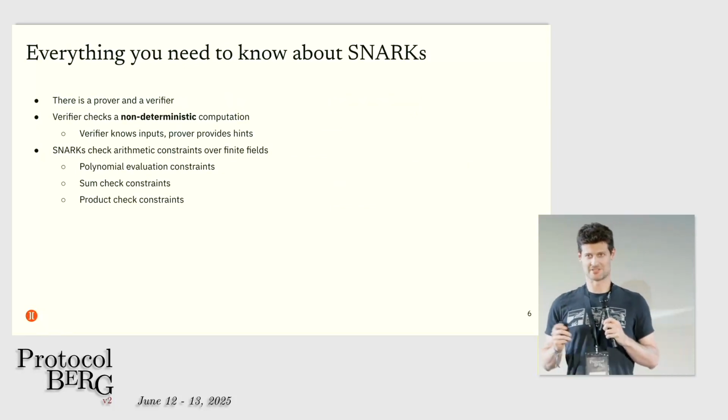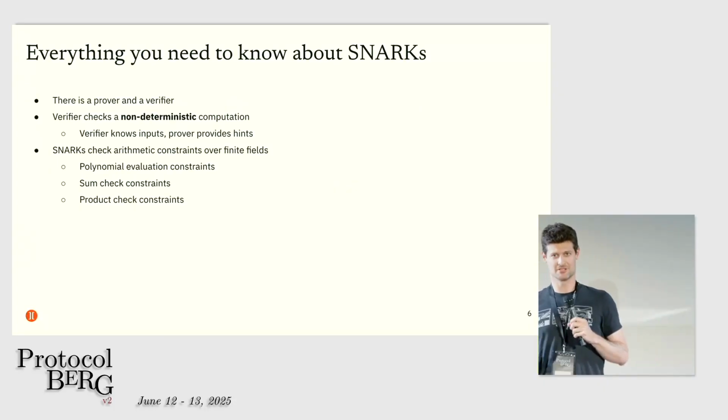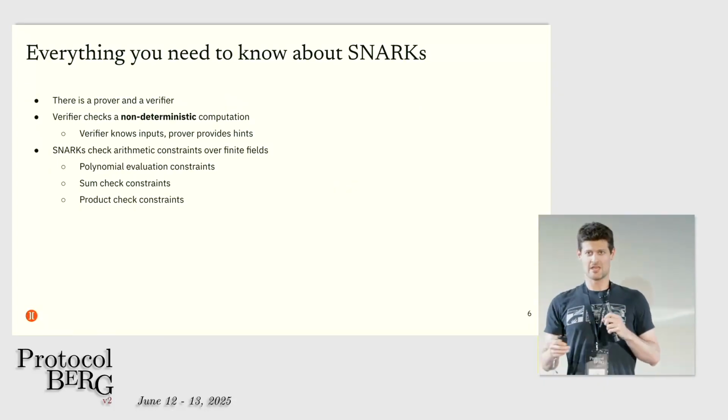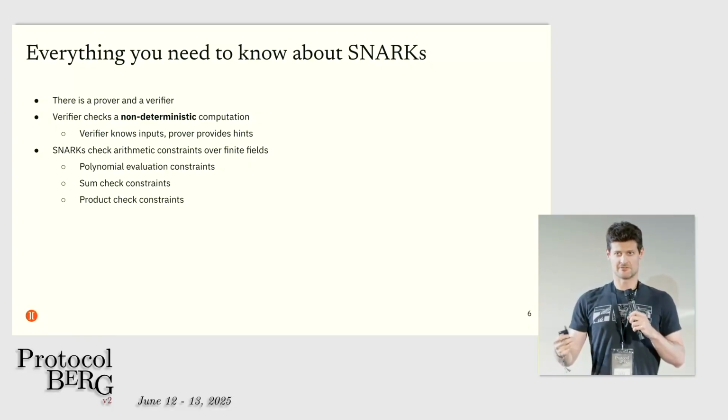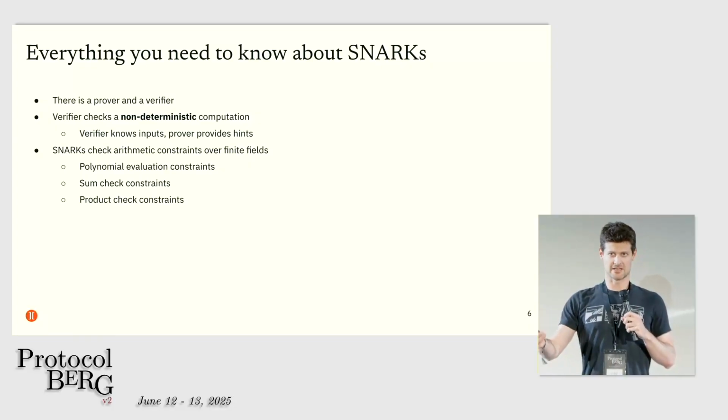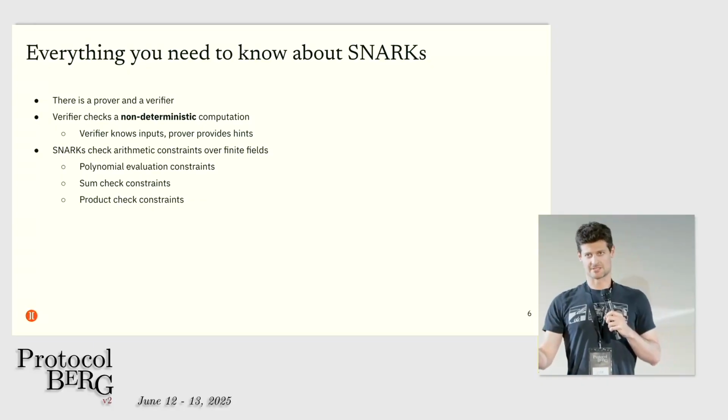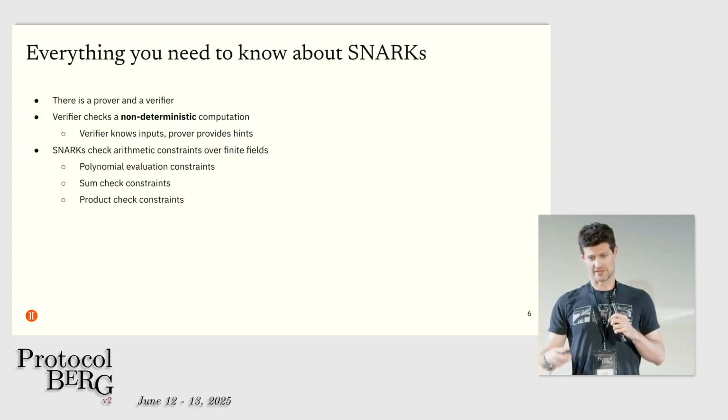So here's what you need to know about SNARKs to understand this talk. You have a prover and a verifier. And the verifier runs a non-deterministic computation, meaning the verifier knows the inputs, but they also get advice or hints from the prover that they might not even be able to compute on their own without this hint.